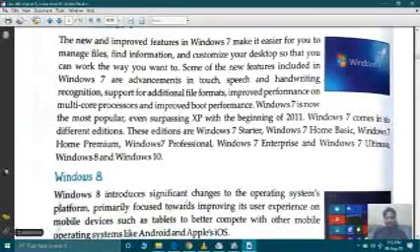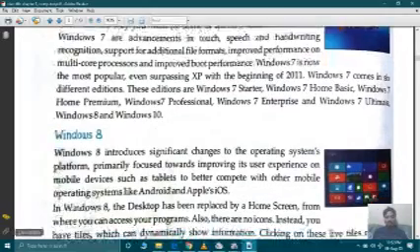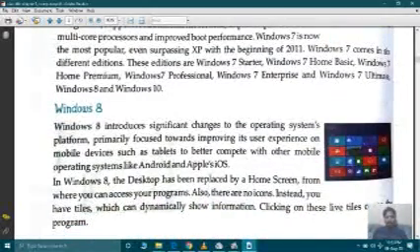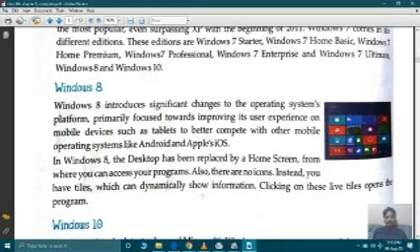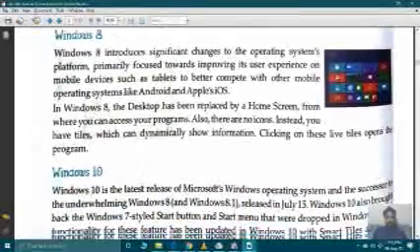If we talk about Windows 8, it introduced significant changes to the operating system platform, primarily focused towards improving its user experience on mobile devices such as tablets to better compete with other mobile operating systems like Android and Apple iOS. In Windows 8, the desktop has been replaced by a home screen from where you can access your programs. Also, there are no icons. Instead, you have tiles which can dynamically show information. Clicking on these tiles opens the program.